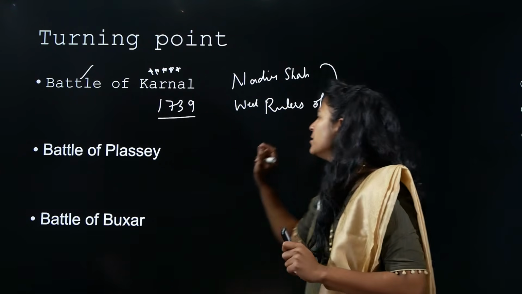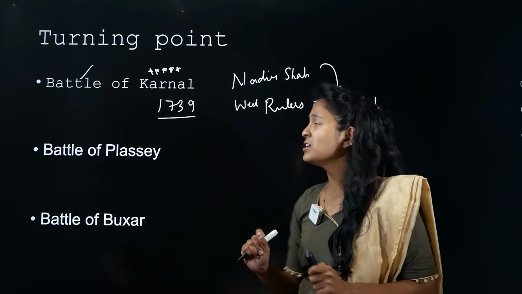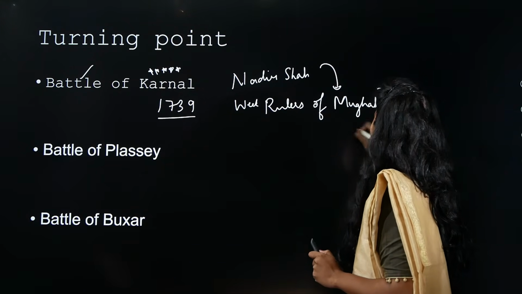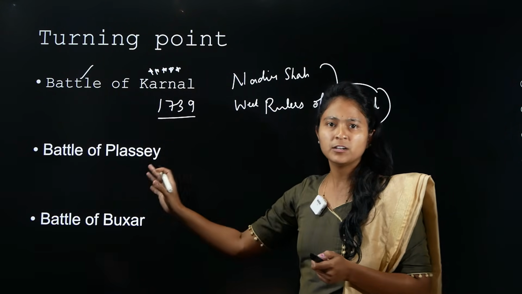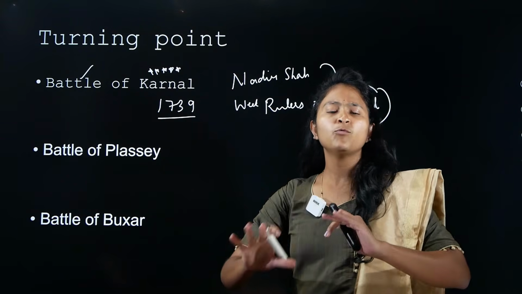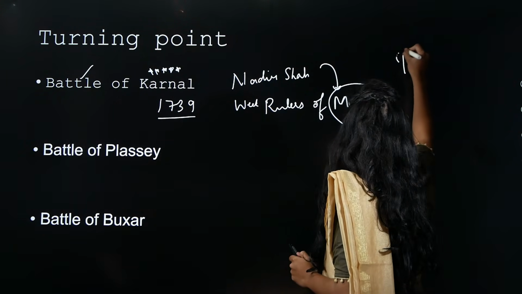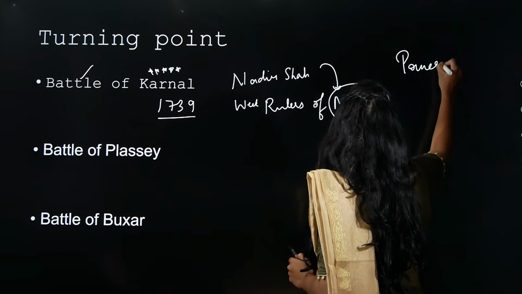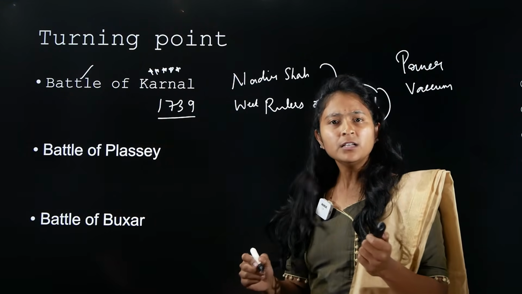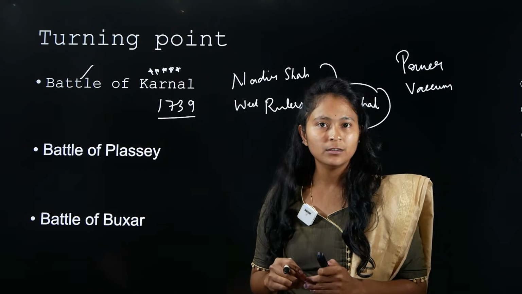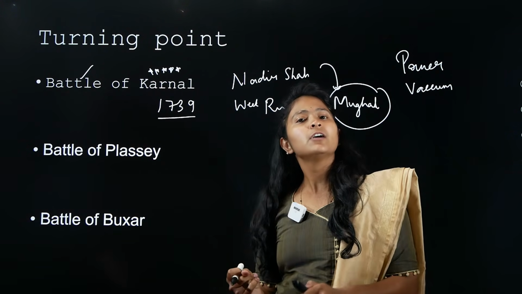advantage of it. Similarly, the British were able to find the weakness, and that weakness was that the rulers of the Mughal were very weak. The Britishers were not aware of it before because they were only involved in trade. But now they were able to see that there is a power vacuum. Means nobody is there to take control. That is when it strikes their mind that we should take control of India.